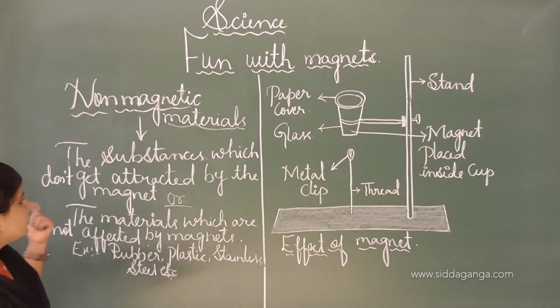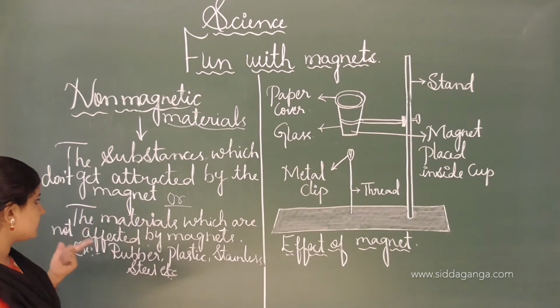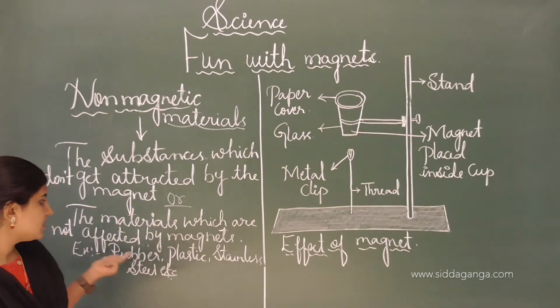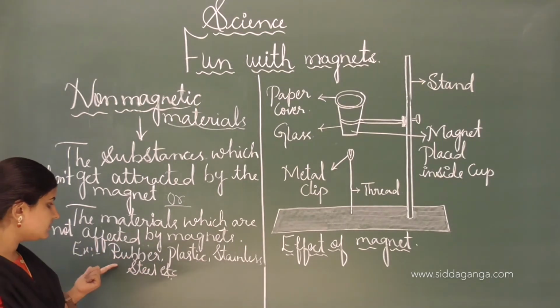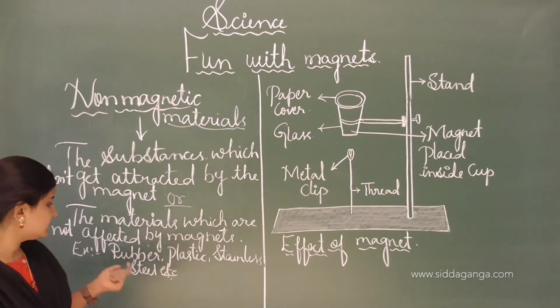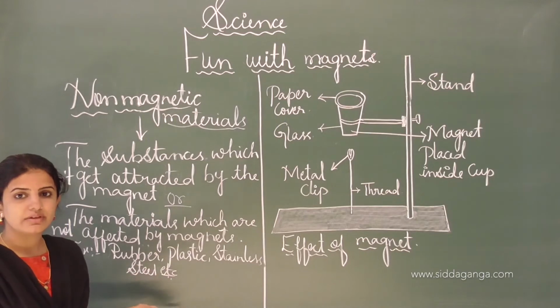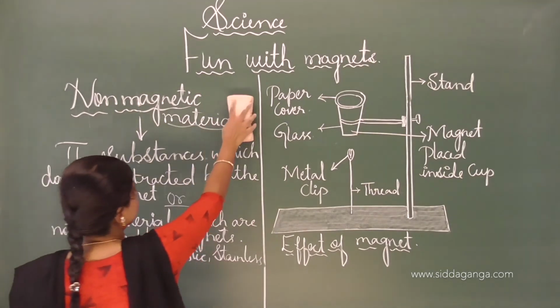Once again, the substances which don't get attracted by a magnet are called non-magnetic materials, and the materials which are not affected by magnets are called non-magnetic materials. Examples are rubber, plastic, stainless steel, etc. These are a few examples of non-magnetic materials. Next we shall move on to another concept, that is, the activity.